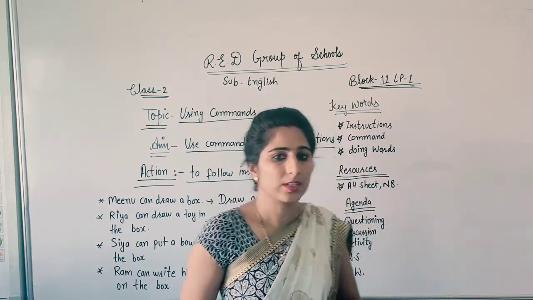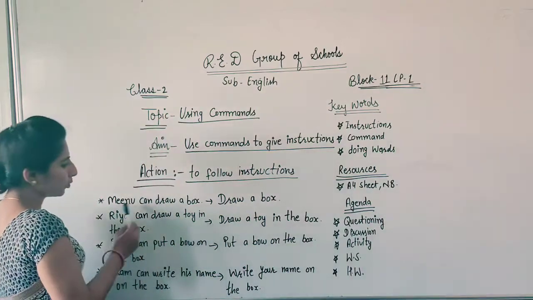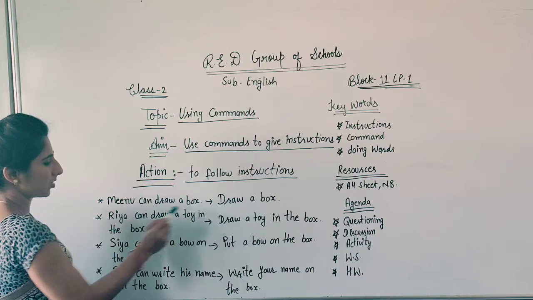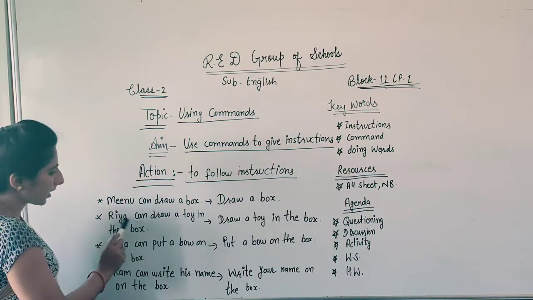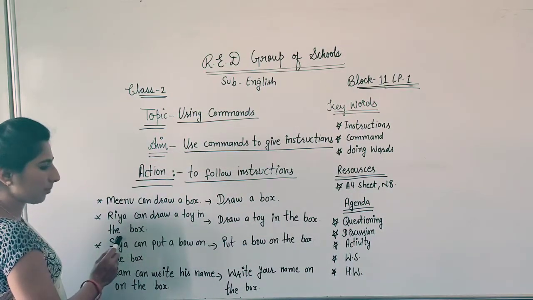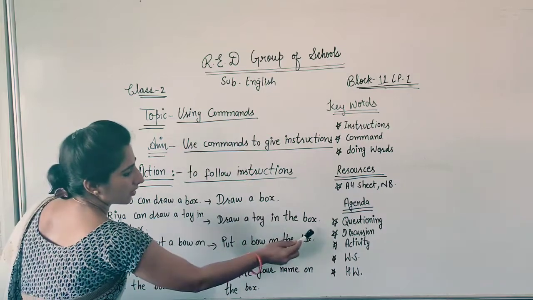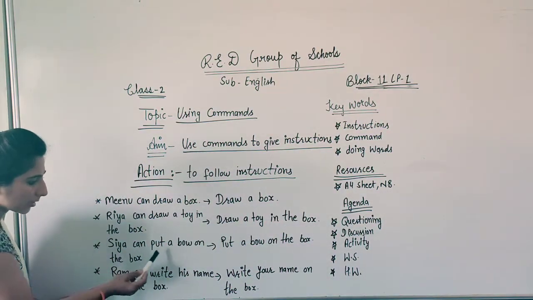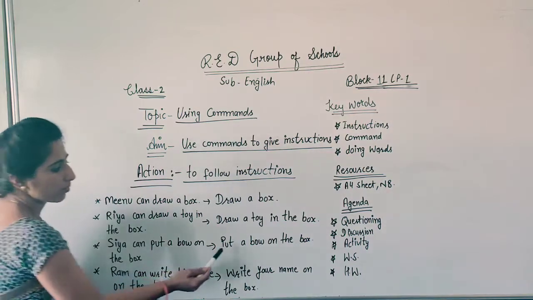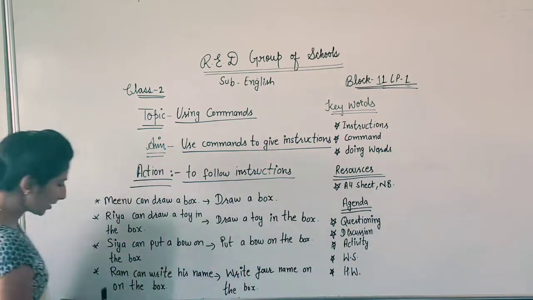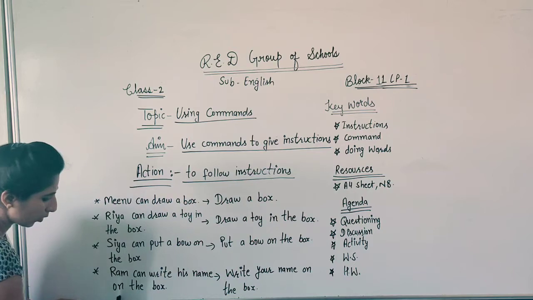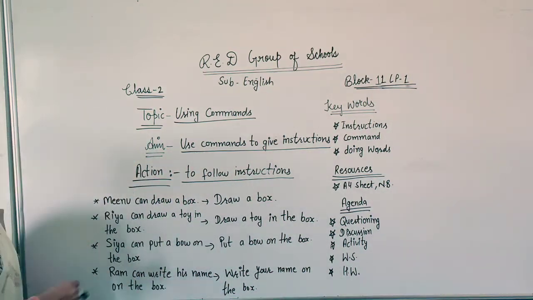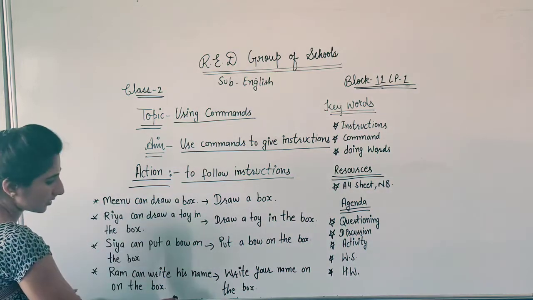Look on the board side. Meenu can draw a box. Draw a box. This command is given for Meenu. Riya can draw a toy in the box. Draw a toy in the box. This command is for Riya. Sia can put a bow on the box. Put a bow on the box. Ram can write his name on the box. Write your name on the box.